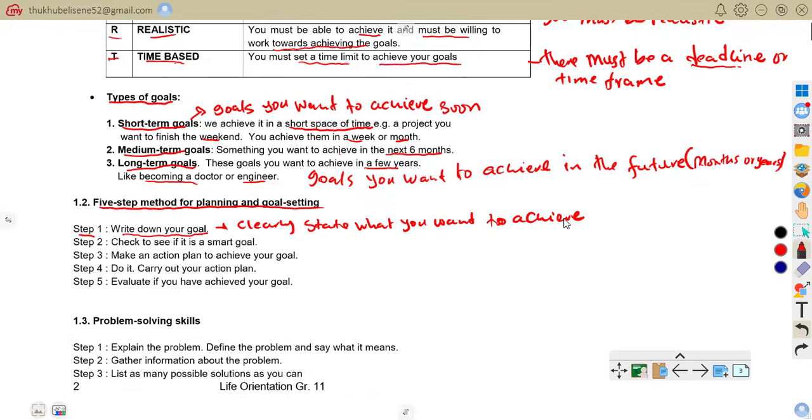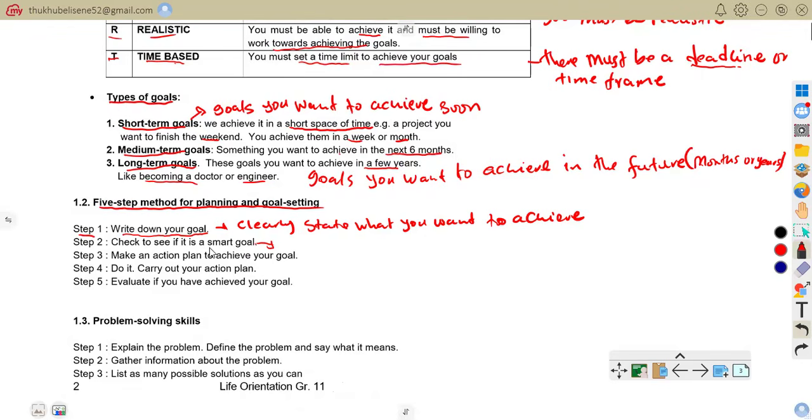For example, I want to improve my maths marks to 70 marks. That example can apply even here. That is your goal. Step 2: check to see if it is a SMART goal.